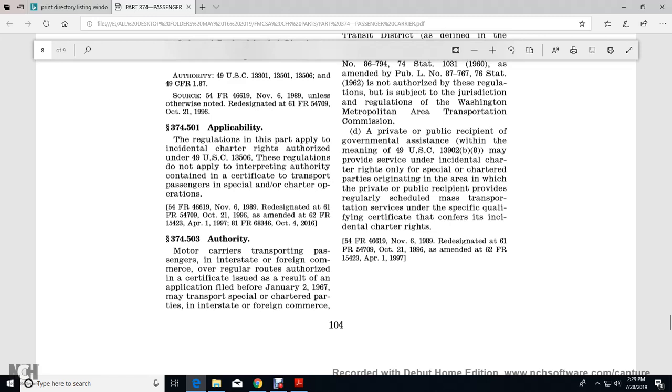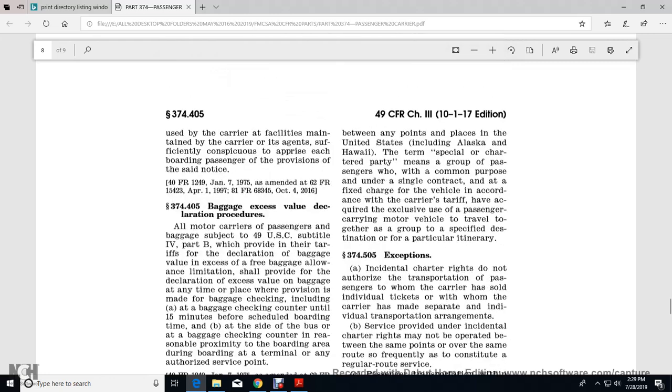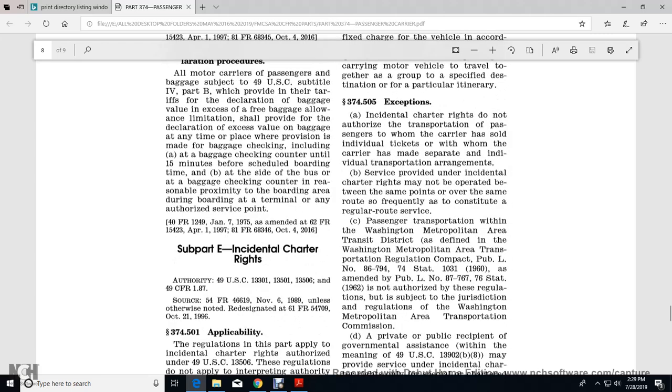Motor carriers transporting passengers in interstate or foreign commerce over regular routes, authorized by certificates issued as a result of applications filed before January 2nd, 1967, may transport special or chartered parties in interstate and foreign commerce between any points in the United States, including Alaska, over any highway. A chartered party means a group of passengers with a common purpose, owned with a single contract and fixed charge for the vehicle, who have acquired exclusive use of the passenger carrier motor vehicle to travel together as a group over a specified itinerary to a particular destination.